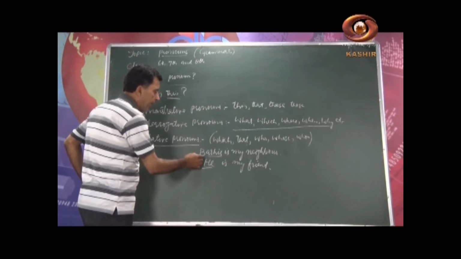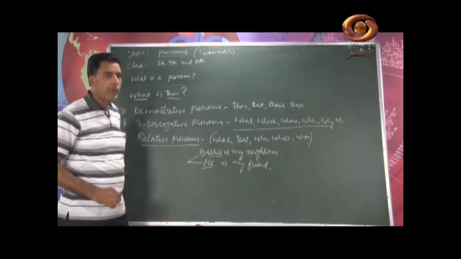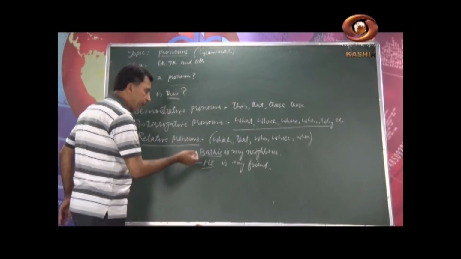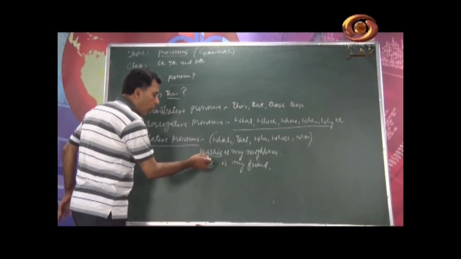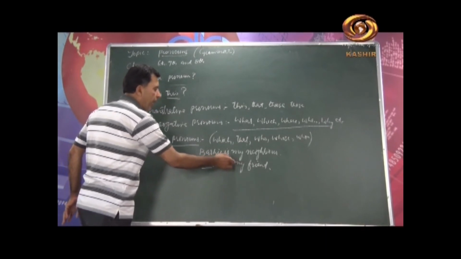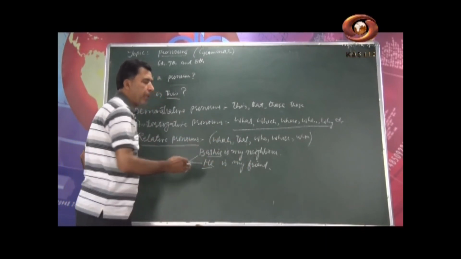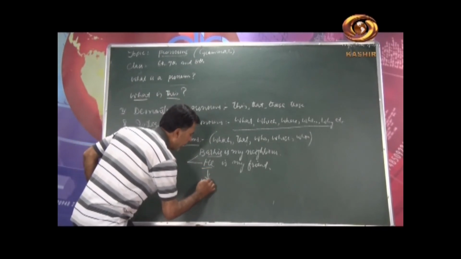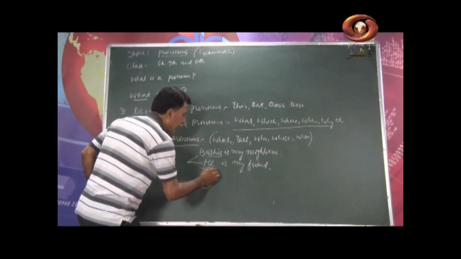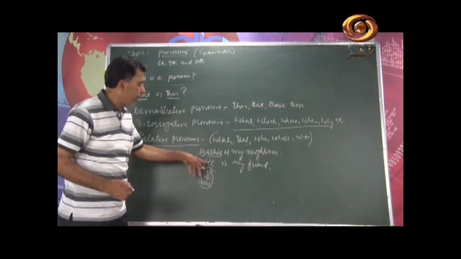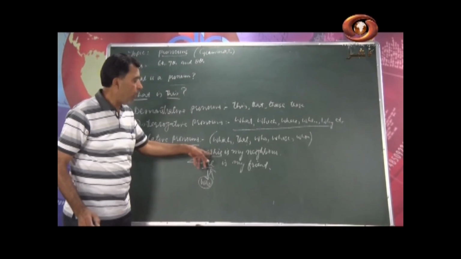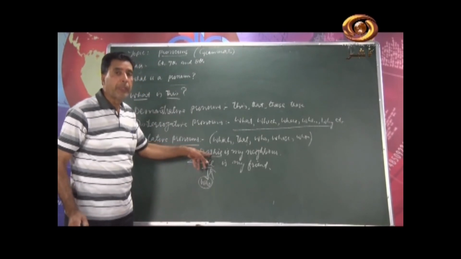Now, when I combine these two sentences, we can write it like this: Bashir, who is my friend, is my neighbor. So I have used who in place of he, so it becomes a relative pronoun, because we always use it after a noun.